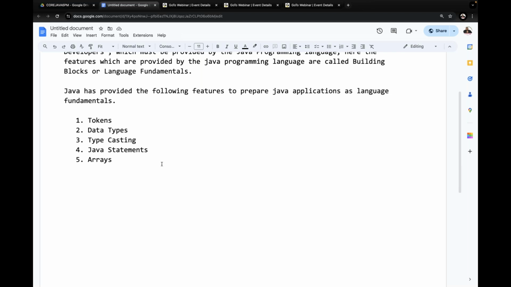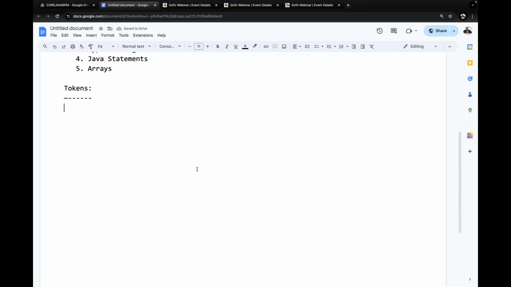What is the meaning of a token? What is the purpose of this particular token? Understand it clearly. Before starting with the token, I would like to give a simple definition of one point. First, we have to understand the lexeme. After that, we will come forward to the token. What is a lexeme?